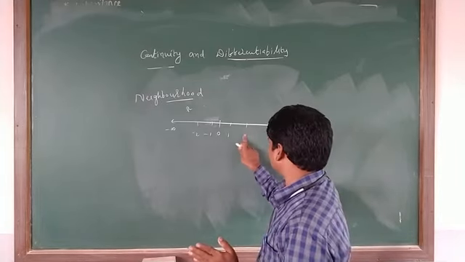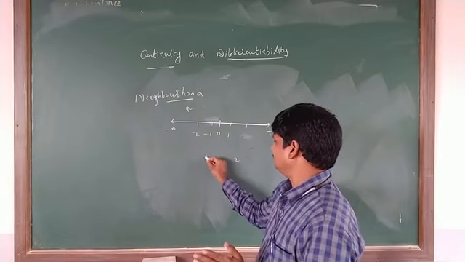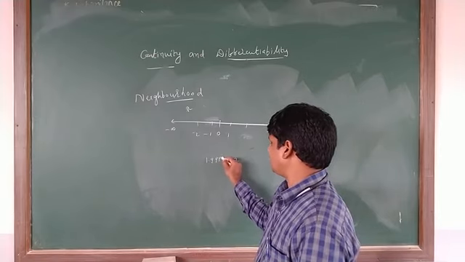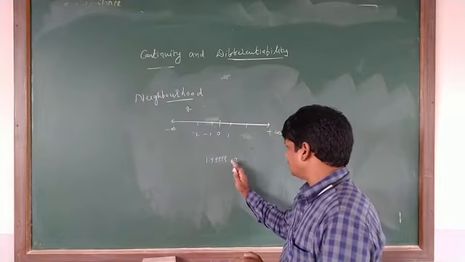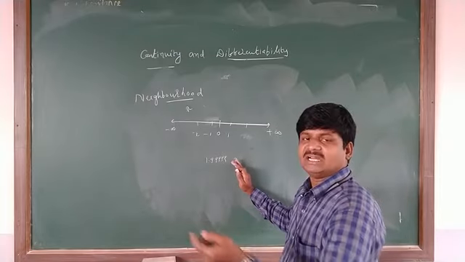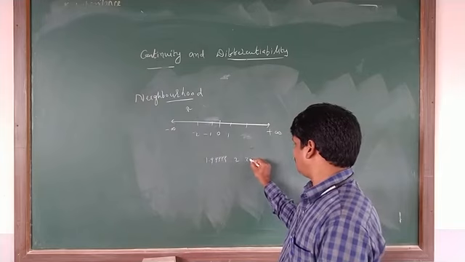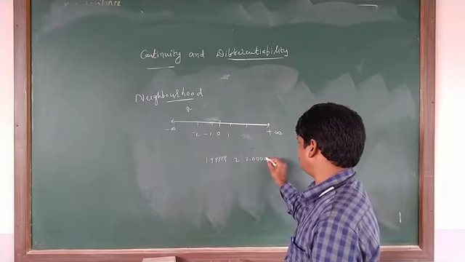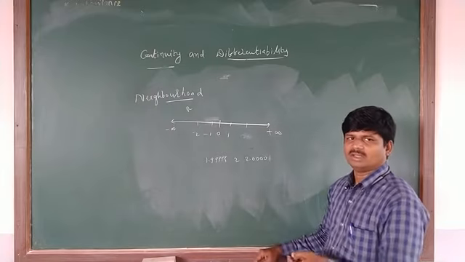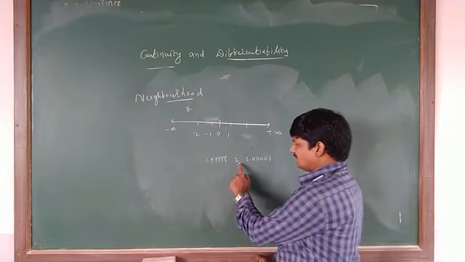It is 1.9999 and so on. This is the pre-immediate value of 2. And the next immediate value of 2 is 2.000 and so on. So what is the difference of these two?